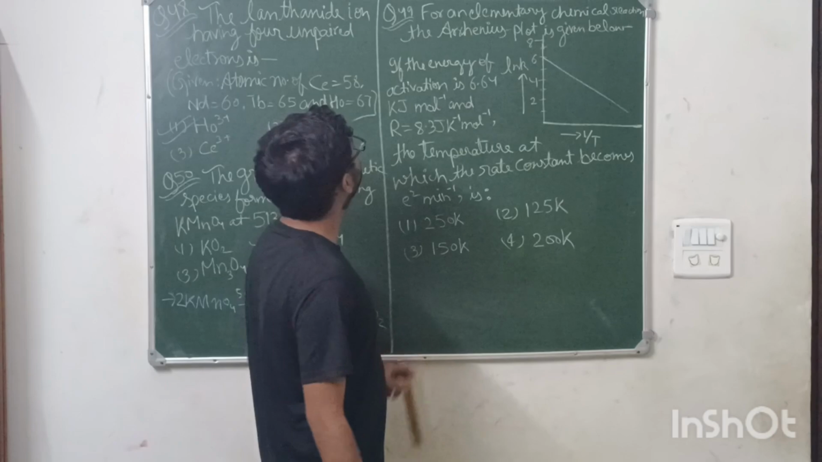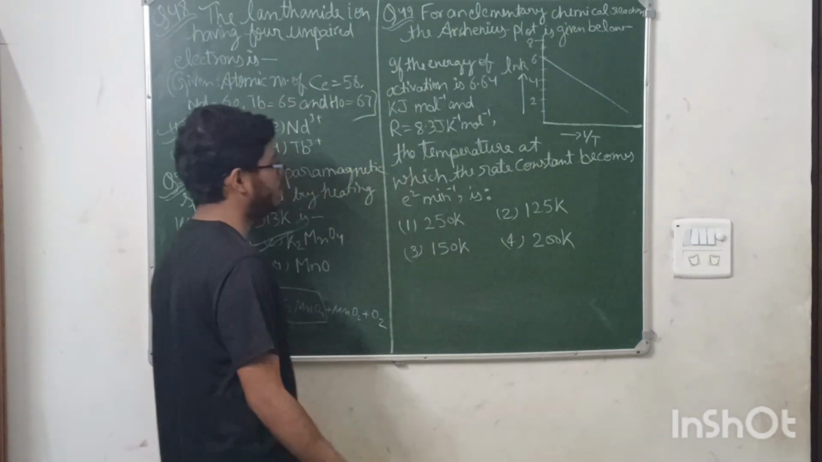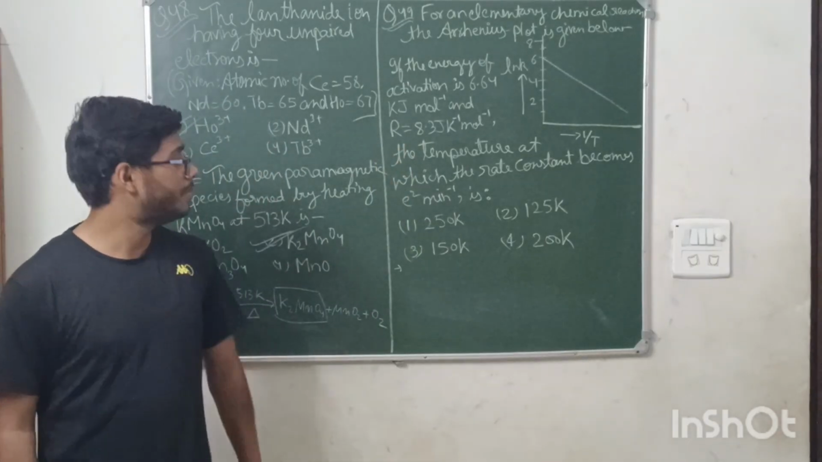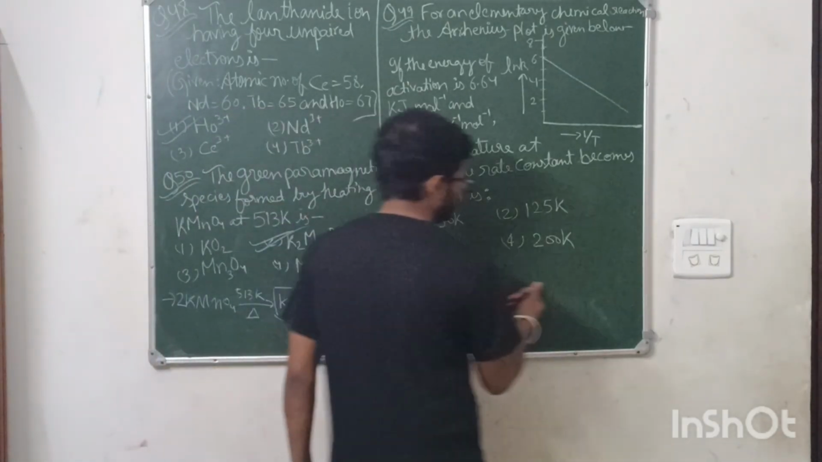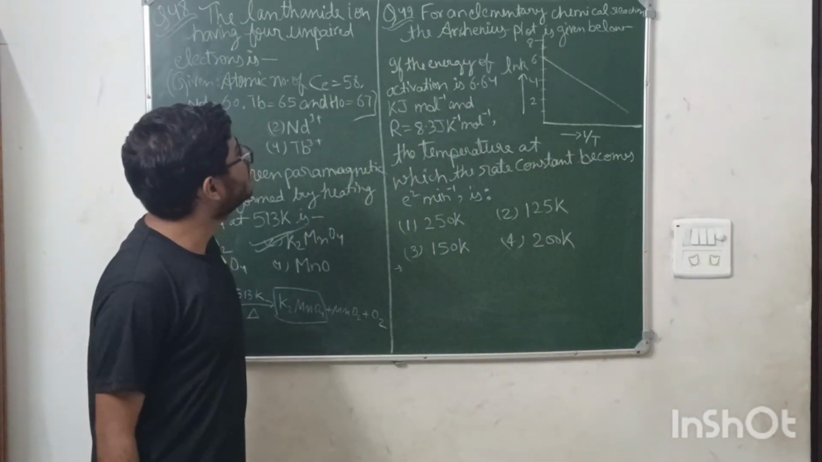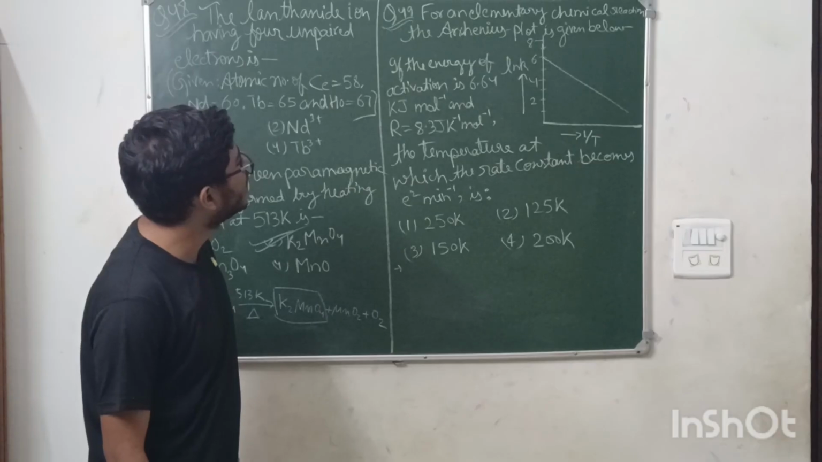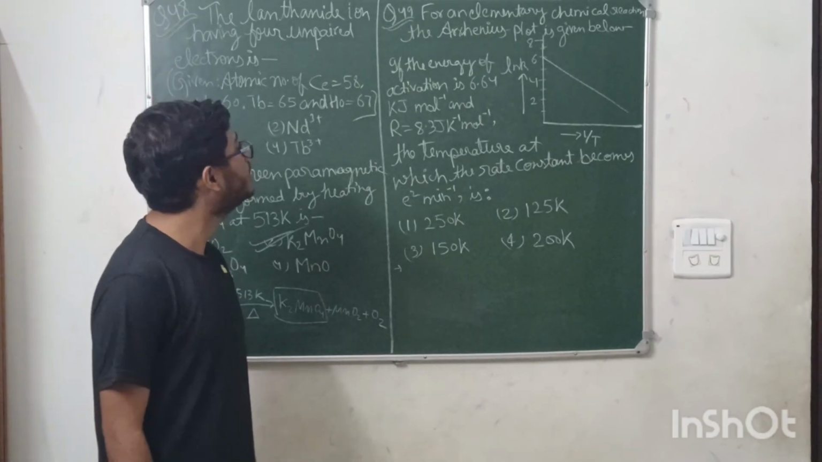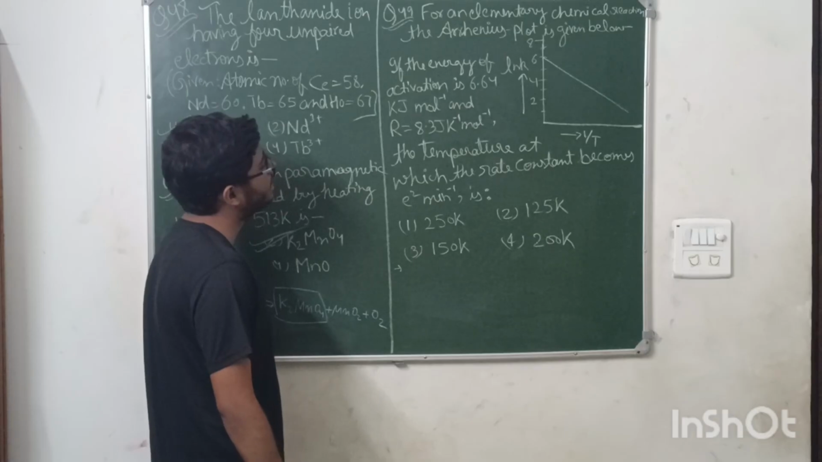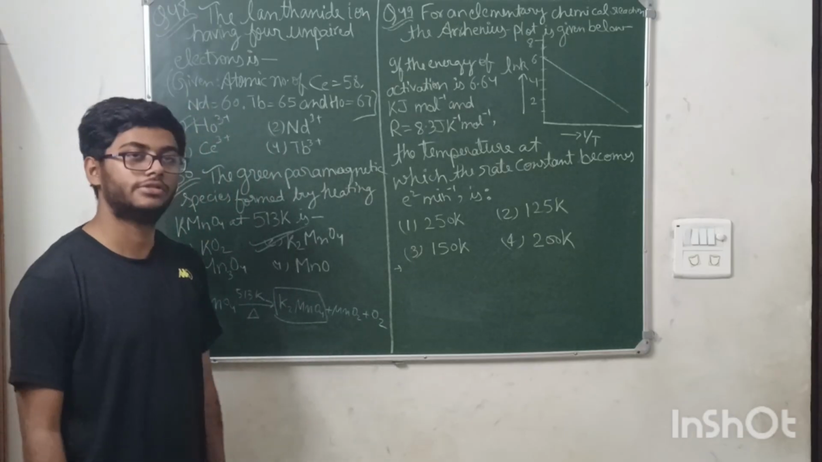Moving on to the last question, question number 49. This is a physical chemistry kinetics chapter question. This is also a very easy question, basically formula based. Here it says for an elementary chemical reaction, the Arrhenius plot is given by ln k versus 1 by T. If the energy of activation is 6.64 kilojoule per mole and R is 8.3, then the temperature at which the rate constant becomes e square is.